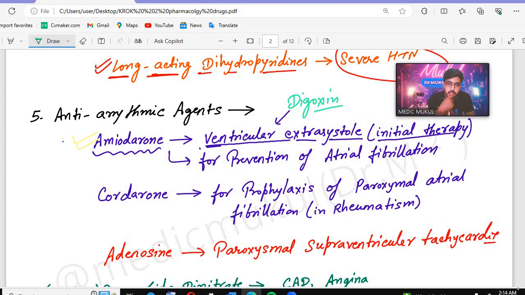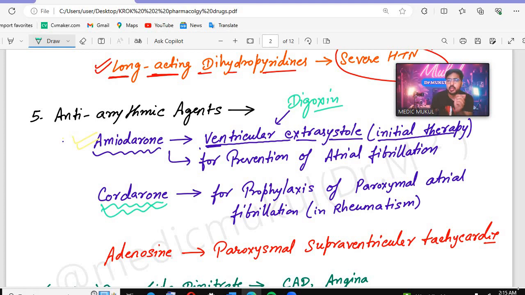Then what do they use for prevention of atrial fibrillation? For prevention of atrial fibrillation, amiodarone. For initial therapy in case of ventricular extrasystoles, which drug can be given? Amiodarone. Then after that, cordarone. Sometimes they will give you amiodarone and in the bracket cordarone, like similar drugs, but they have a very little difference. In the options you can get both drugs, amiodarone with cordarone in the bracket.